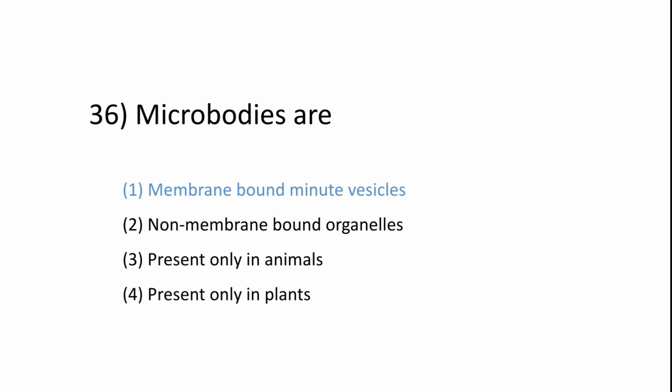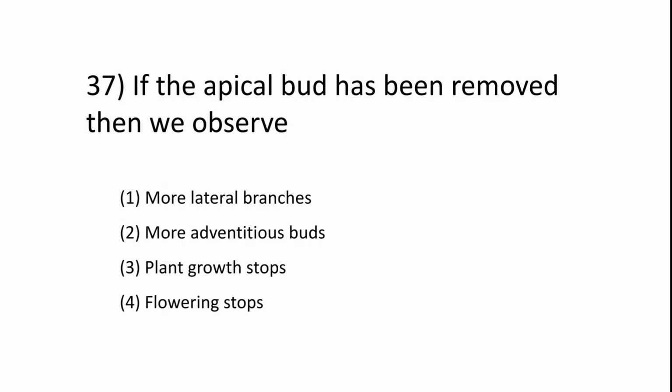Okay, question number 36. Oh, it's gone. Question number 37. If the apical bud has been removed, then we observe: 1. More lateral branches, 2. More adventitious buds, 3. Plant growth stops, 4. Flowering stops.